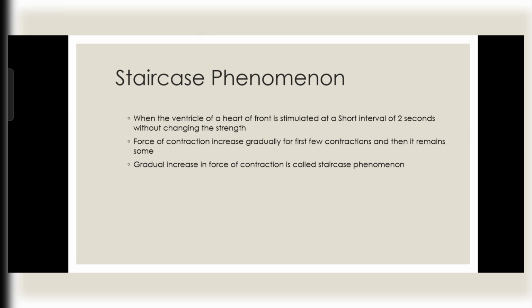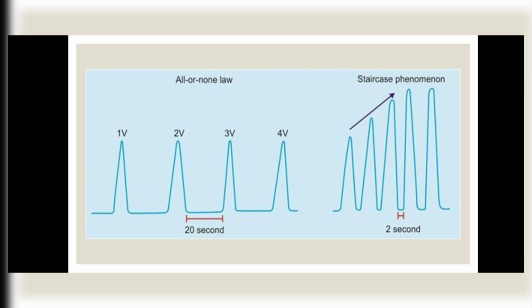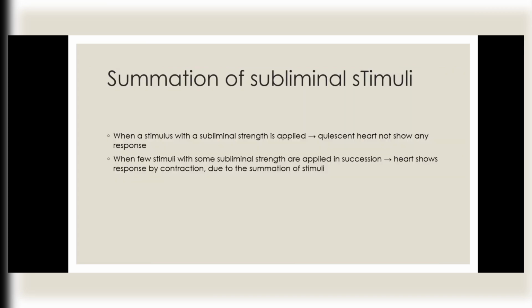Staircase phenomenon. When the ventricles of a heart of a frog are stimulated at a short interval of 2 seconds without changing the strength, the force of contraction increases gradually for the first 5 contractions, and then it remains the same. This gradual increase in force of contraction is called staircase phenomenon. This is a small diagram of all or none law and staircase phenomenon.